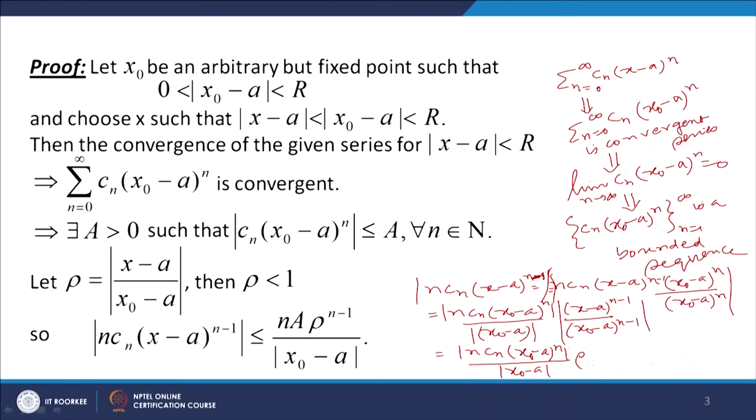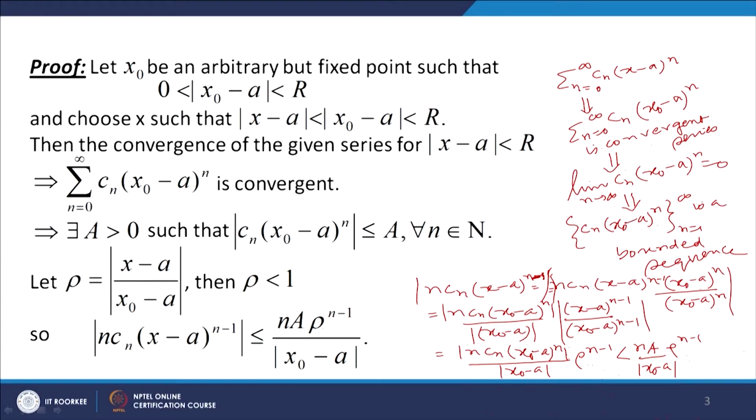Okay. So, rho to the power n minus 1, and rho is less than 1, and mod of Cn (x naught minus a) to the power n is less than or equal to a. So, this is n into a divided by mod of (x naught minus a) into rho to the power n minus 1. Okay. So, what we get?